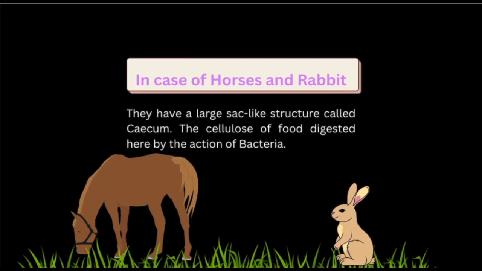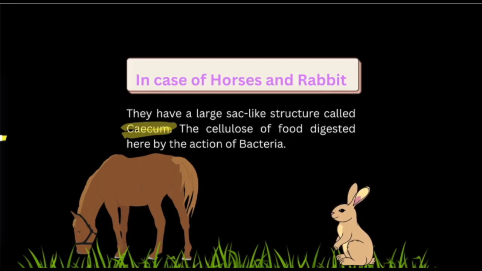Now another thing you have to know is about horses and rabbits. Horses and rabbits have a large sac-like structure called the cecum. Instead of a rumen, they have a cecum in their body, and inside this cecum they have lots of gut bacteria which help to digest their food or grasses.